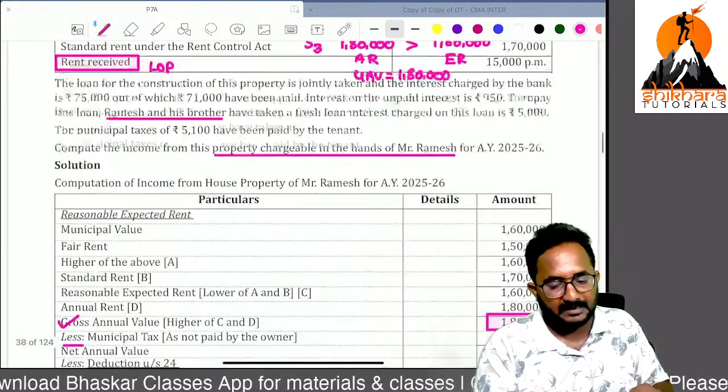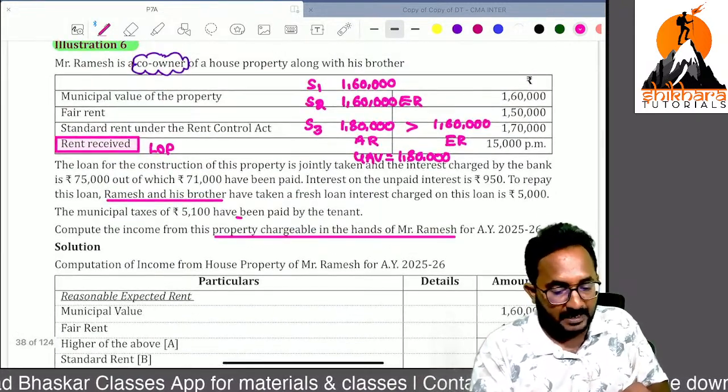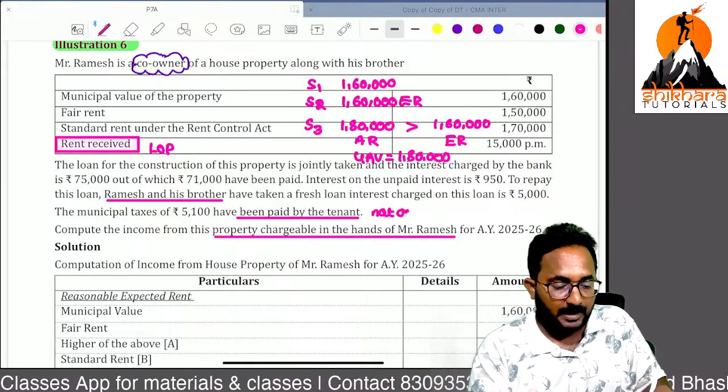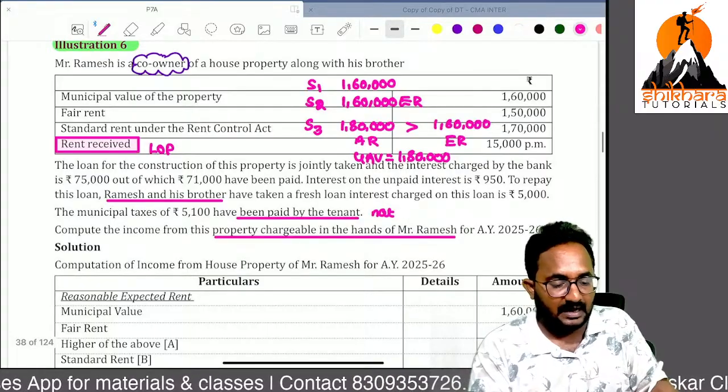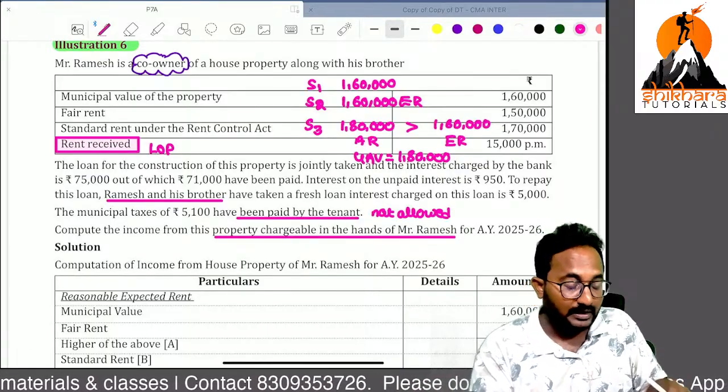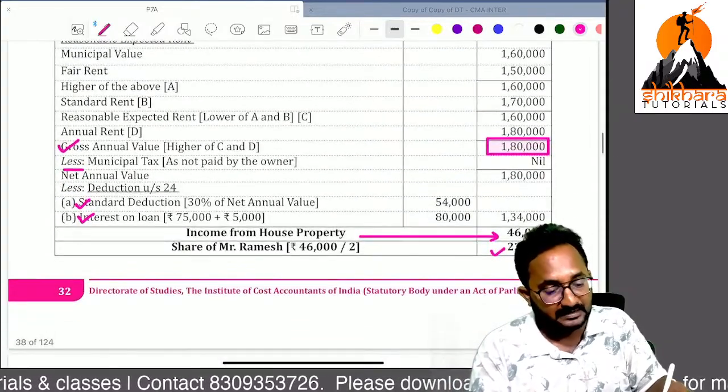Now, municipal taxes are paid, but they are paid by the tenant, so that's why it is not allowed. If it is paid by the owner, yes, that is allowed, but here it is paid by the tenant, that's why it is not allowed. It is not an expenditure to that owner, that's why it is not allowed.